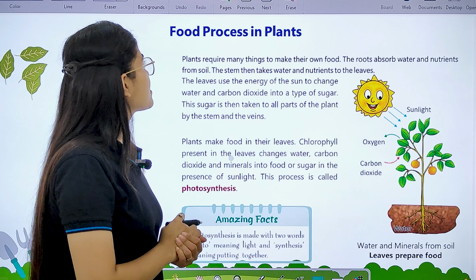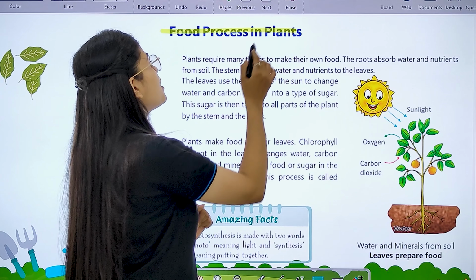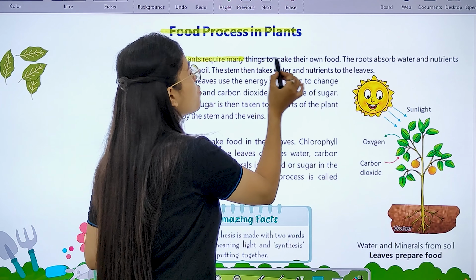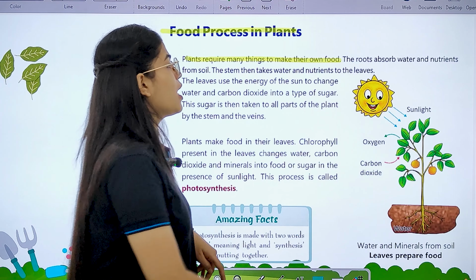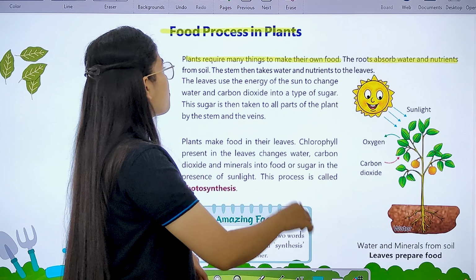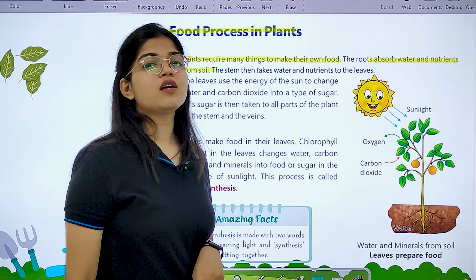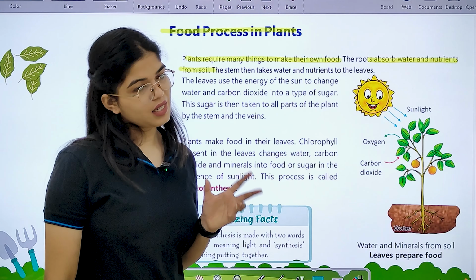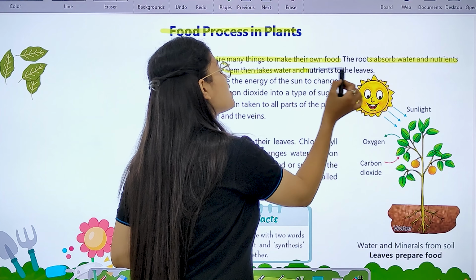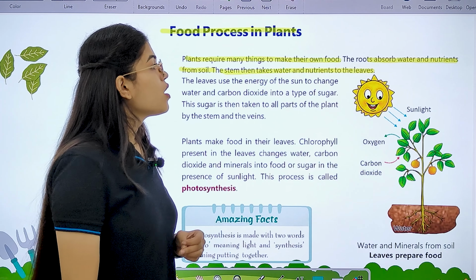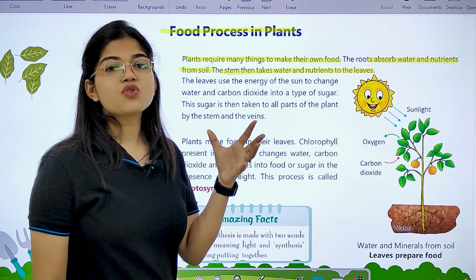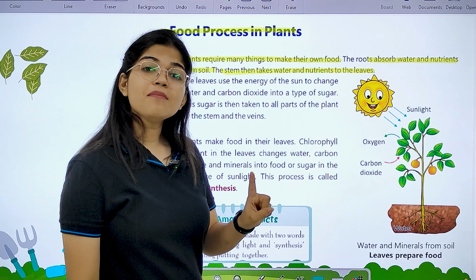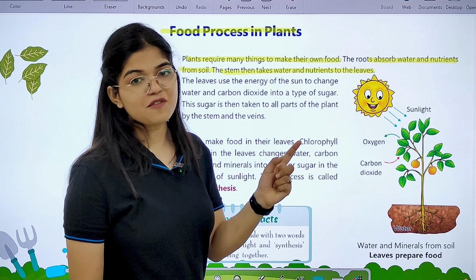Now, next, food process in plants. We have the topic that is food process in plants. As we all know that plants require many things to make their own food. Like what? They absorb water and nutrients from the soil. Okay, and which part of the plant absorbs water and minerals from the soil? That is the roots part, right? Next, the stem then takes water and nutrients to the leaves. So, basically the water and the nutrients which are absorbed by the roots are then transferred to the stem, and then the stem takes this water and nutrients to the leaves.